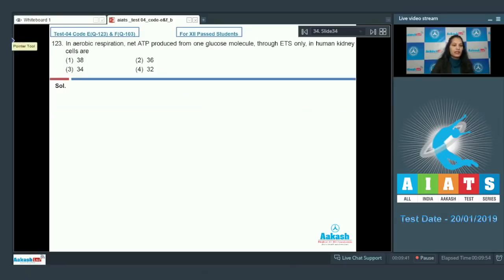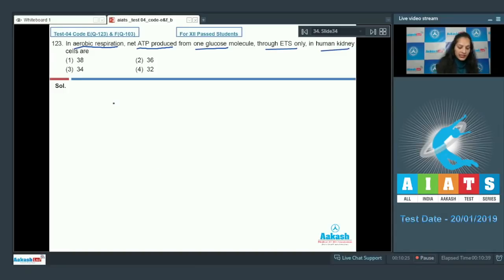Question number 123. In aerobic respiration, net ATP produced from one glucose molecule through ETS only in human kidney cells is: first option 38, second 36, third 34, fourth 32. There are many clauses here. What is the ATP production in human kidney cells during aerobic respiration from one glucose molecule?